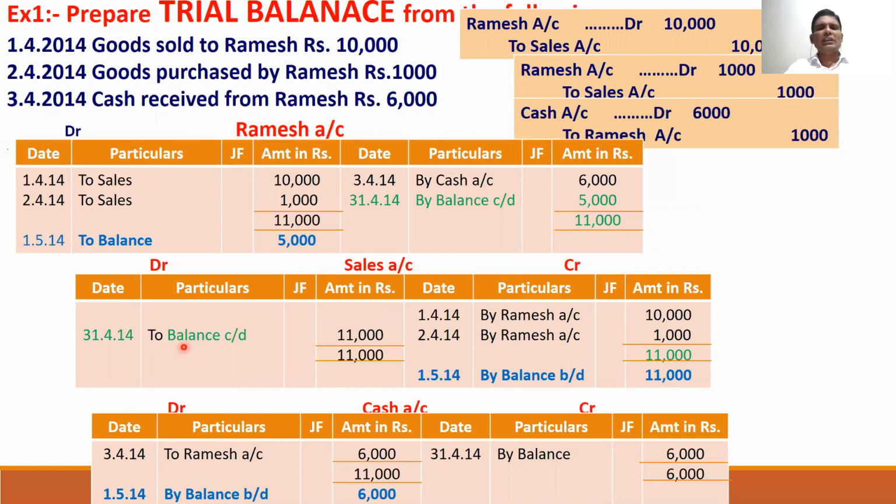Why have I taken only 3 entries? If I take a big problem, there may be so many accounts. If the accounts are spread over 3 or 4 slides, you cannot understand.